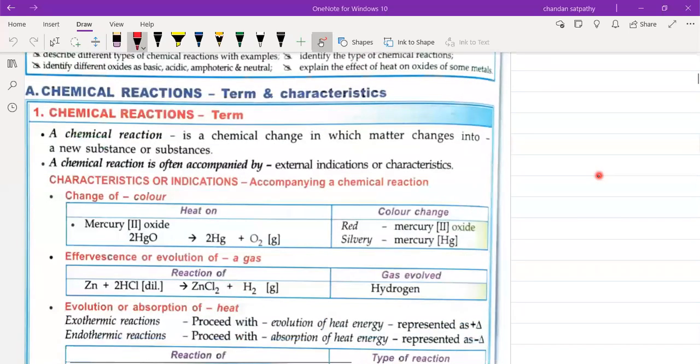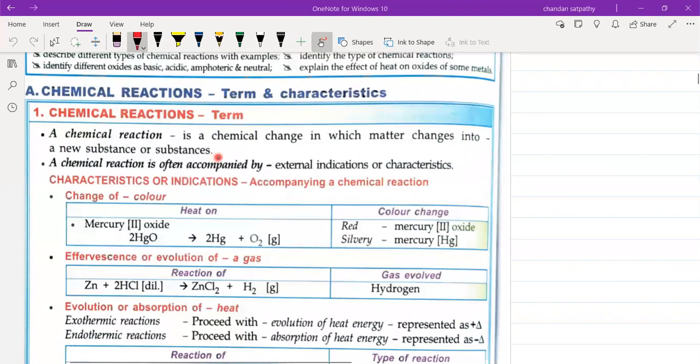So first we will understand what is a chemical reaction. So what is a chemical reaction, students? A chemical change in which matter changes into a new substance or substances is called a chemical reaction. So what happens in a chemical reaction? In a chemical reaction, a particular matter changes to a new substance.